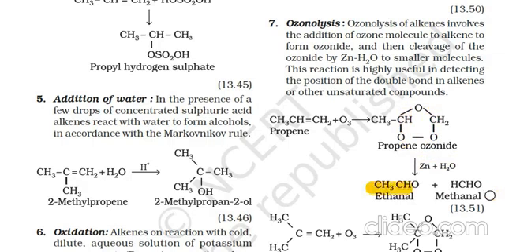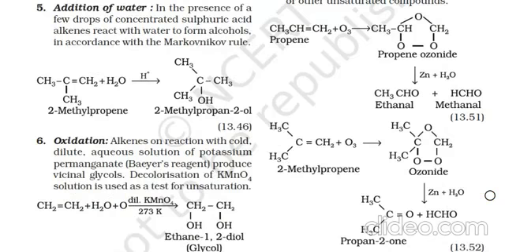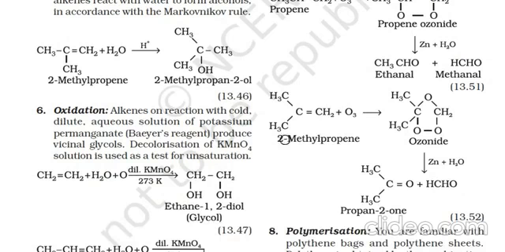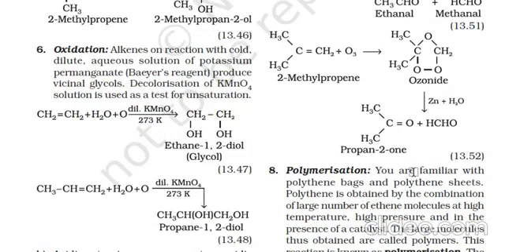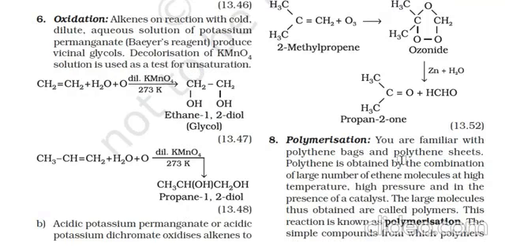Similarly, when 2-methylpropene is taken, an ozonide will be formed here. Then breakage will be done in the presence of zinc and water, and propan-2-one and formaldehyde will be formed.